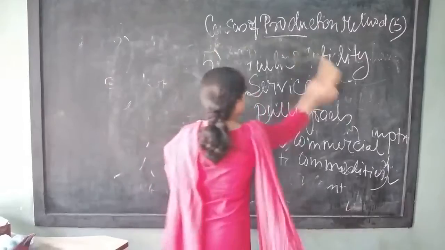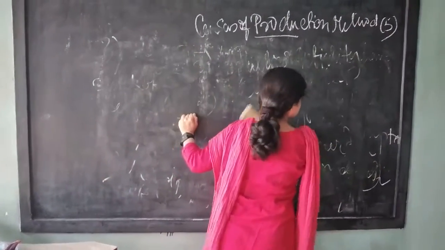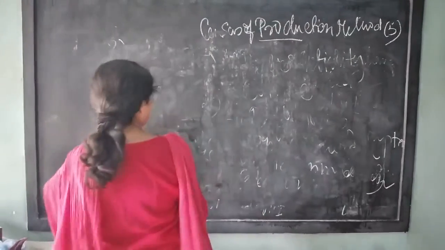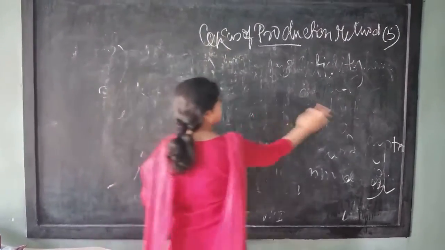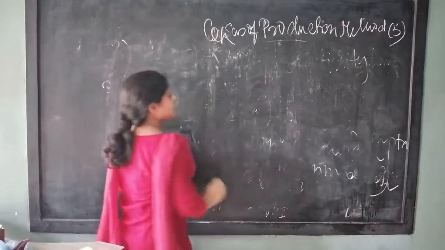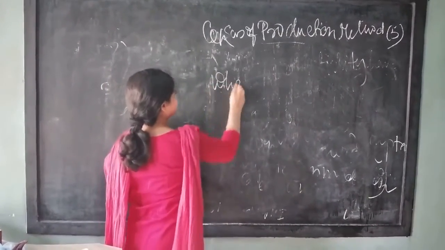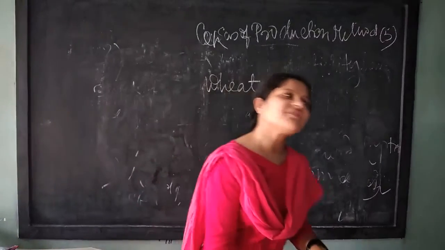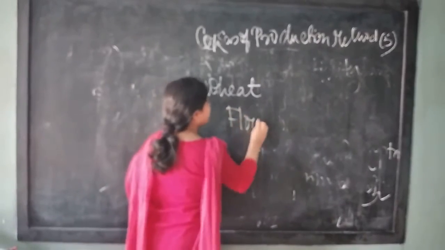Okay, now next. I am starting with the problem. What is the biggest problem of the census of production method? Suppose I take wheat. Wheat can be used in various ways. From the wheat, we can produce flour.